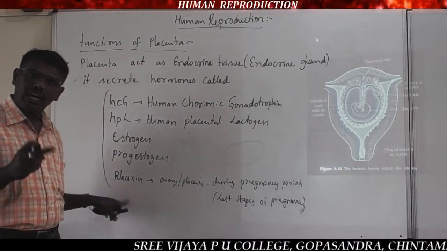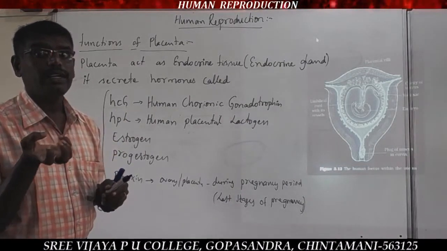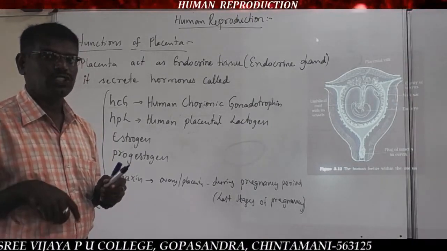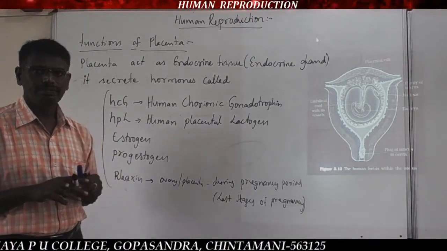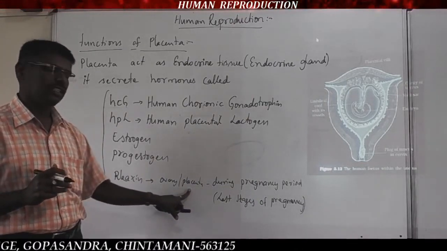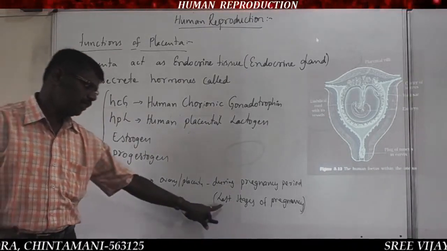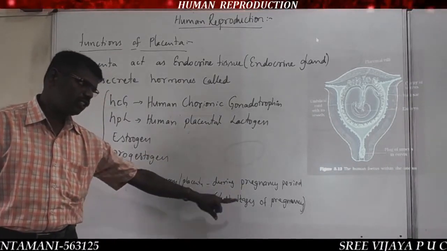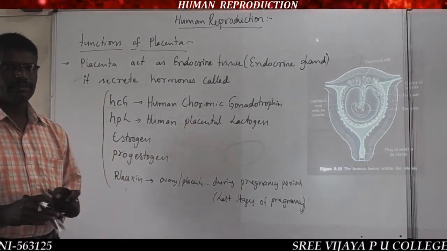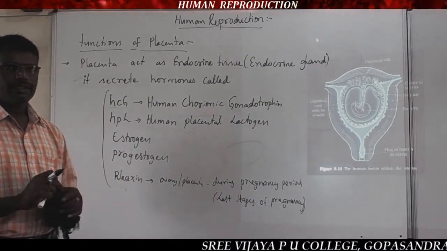The relaxin hormone is required to relax the uterine muscles after parturition, after delivery. During that stage, even the ovary and placenta release certain hormones. That's why we mentioned here the last stages of pregnancy period.